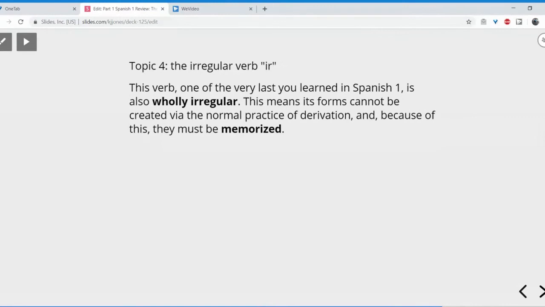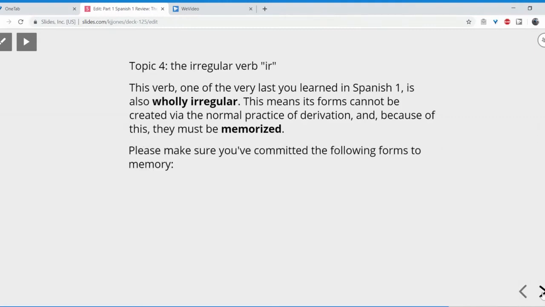This one is ir, which is one of the very last verbs presented in Spanish 1, and it is also wholly irregular. This means its forms cannot be created via the normal practice of derivation, and because of that, they have to be memorized. We're going to talk about derivation a lot in the next 2 videos, so don't worry about that right now. For right now, just make sure you have memorized the conjugated forms of this verb.